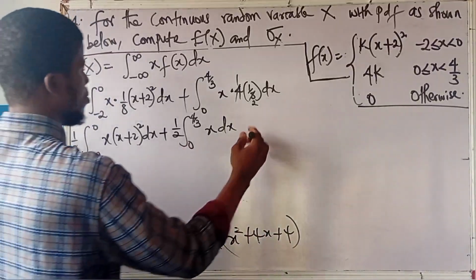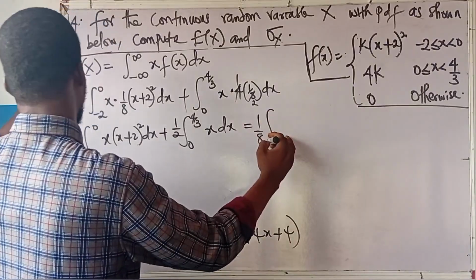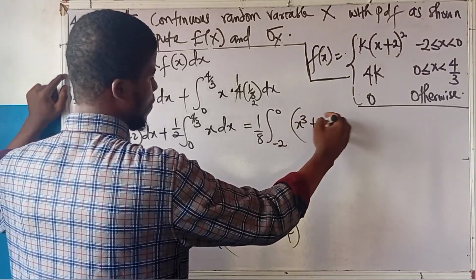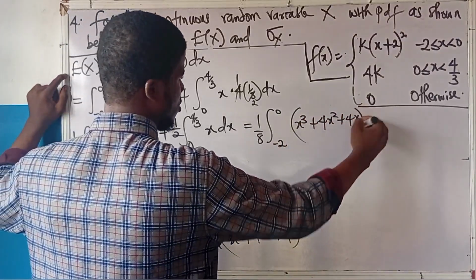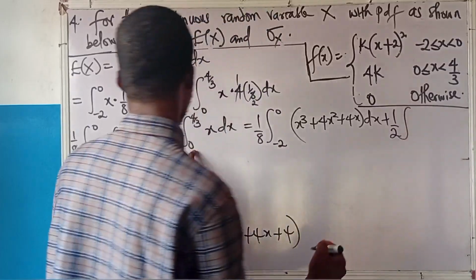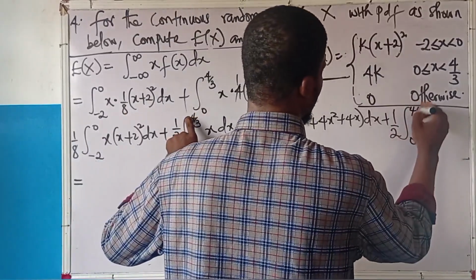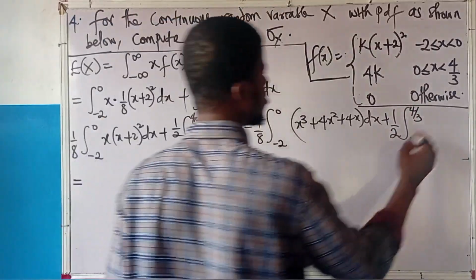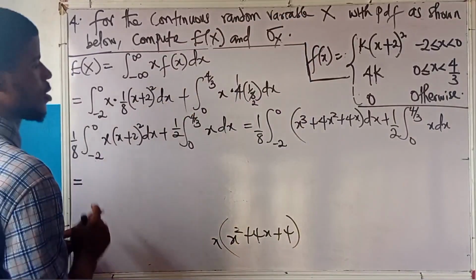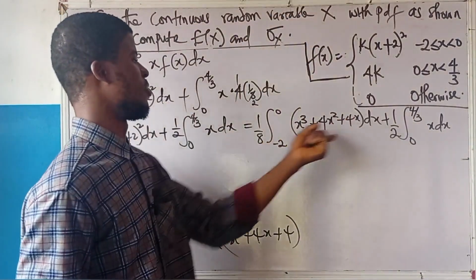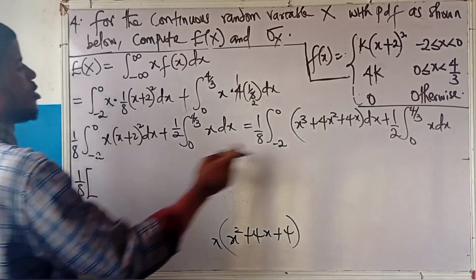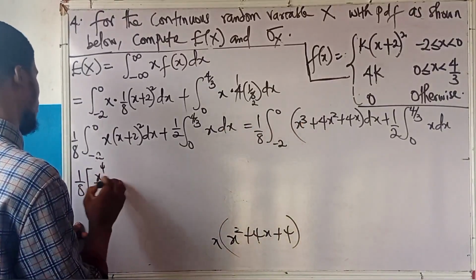So this function here will have 1 over 8 into the integral from minus 2 to 0 of x cubed plus 4x squared plus 4x dx. Then this is 1 over 2 into the integral from 0 to 4 over 3 of x dx. Alright. If I integrate these brackets, I have 1 over 8 outside into, integrate this, you get x to the 4th over 4.